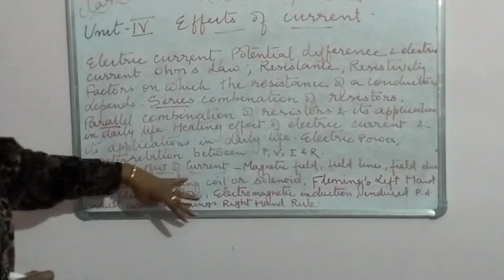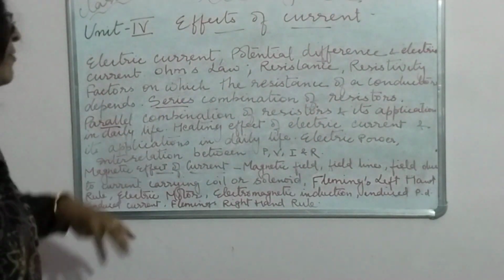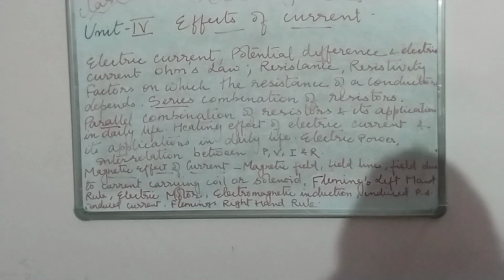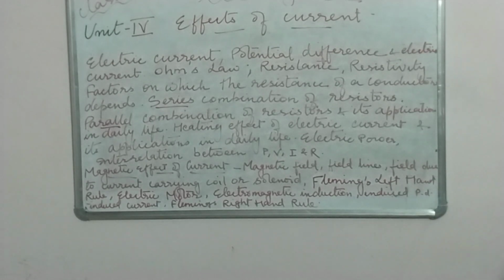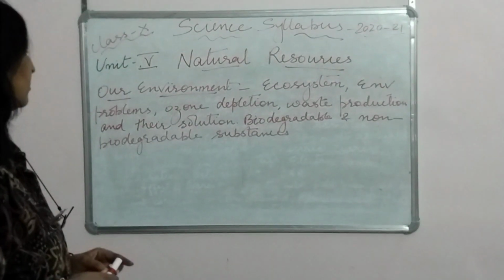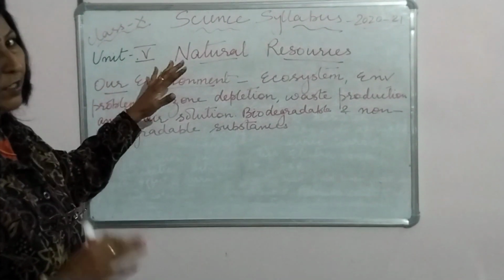Then we come to the magnetic effect of current, and in it you can see for yourself: magnetic field, field lines, field due to a current carrying coil or solenoid, Fleming's left hand rule, electric motor, electromagnetic induction, then induced potential difference, induced current and Fleming's right hand rule. So all that is there, and you must cover all these topics. Hello dear children, up till unit 4 we have already covered.